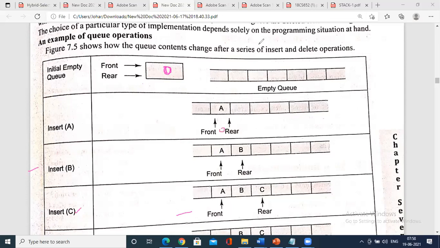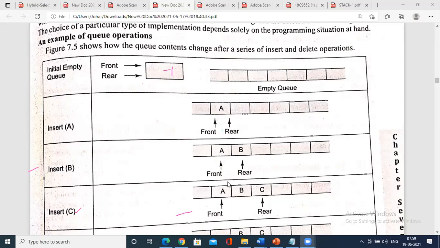Sorry, I made a mistake here. I'll erase this. See, here we have -1. So if the front value equals 0, for the first time, what do we do? Front equals rear equals 0, saying that element A has to be stored at queue of front. A has been stored for the first time. After that, rear goes on changing. This is the concept that you need to understand.